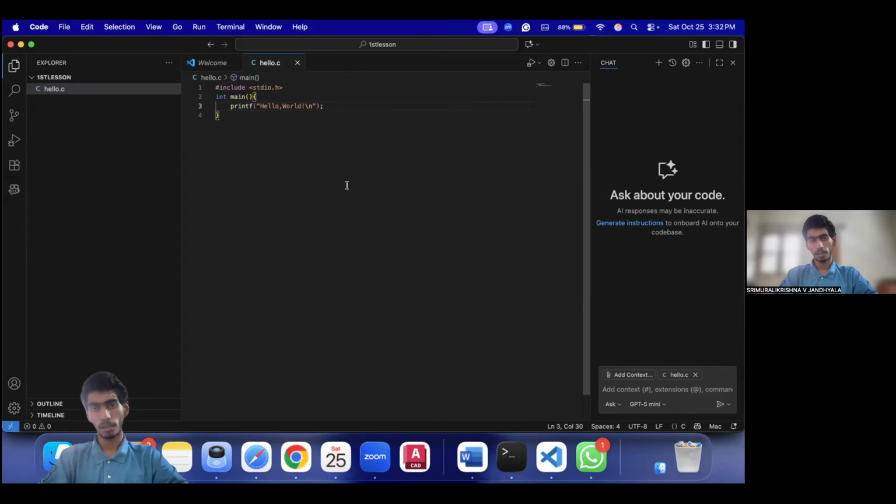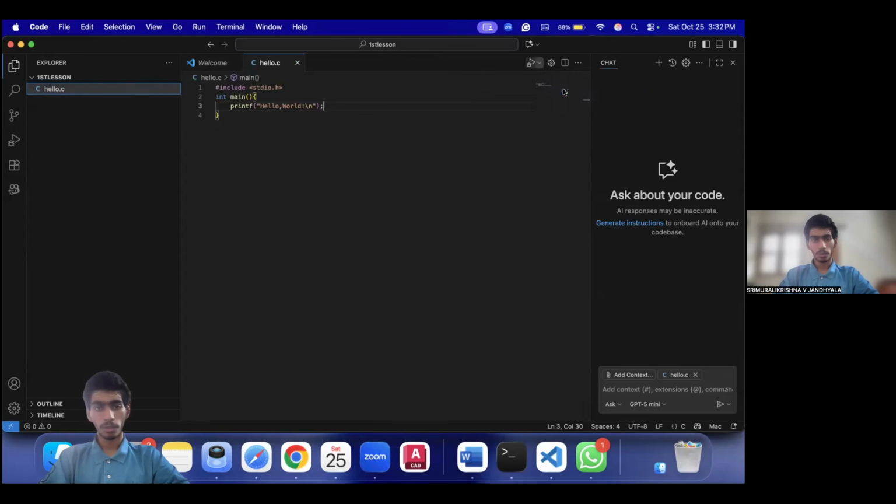Now, to compile, first we have to save this by using Command S on Mac or Control S on Windows. After that, you can download Code Runner, which is an extension inside Visual Studio Code. It is much easier on Macs. If you're using Windows, it is okay. You can just do run code, but run the C++ or C file, which will use MinGW or any other compiler.